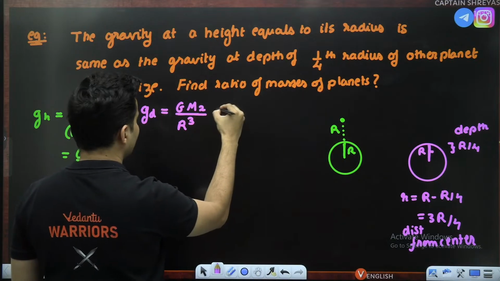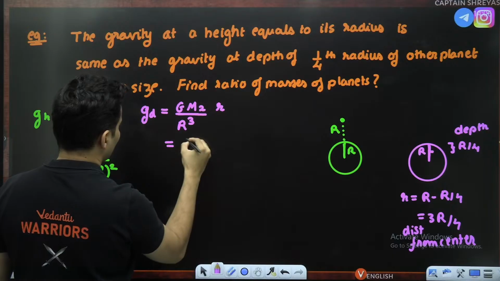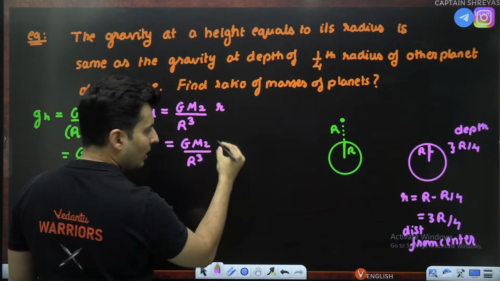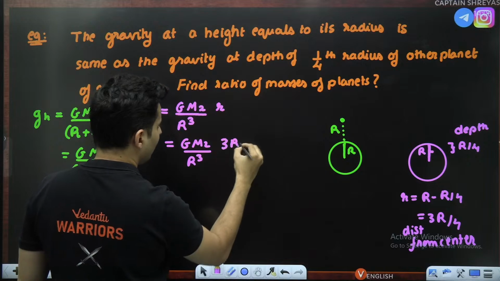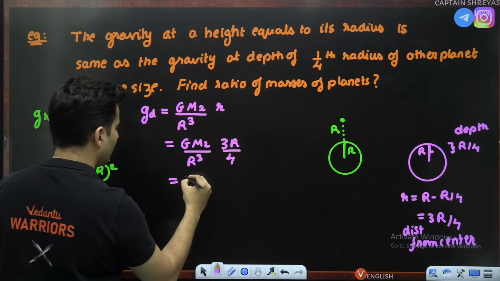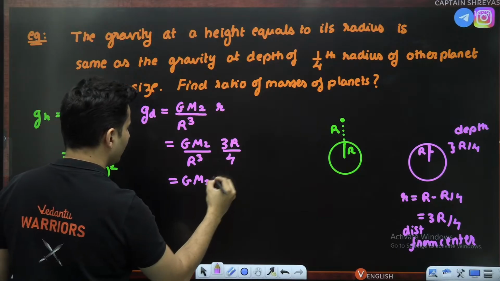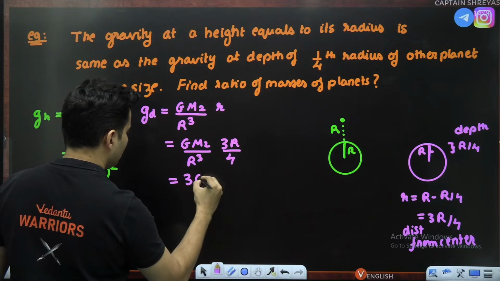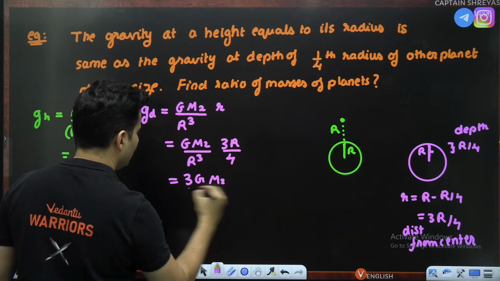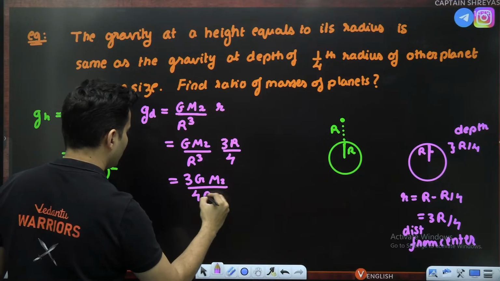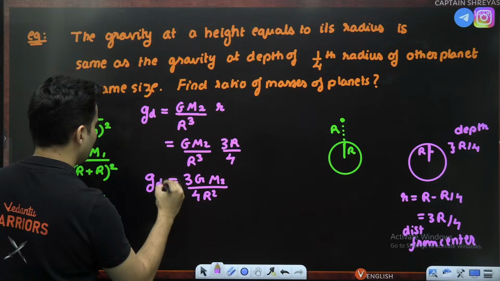So that small r will be here. So GM2 by R cube, and then you have 3R by 4. R will cancel, so you will be getting GM2 3 times, divided by R square and 4, so 4R square. So that is your GD.